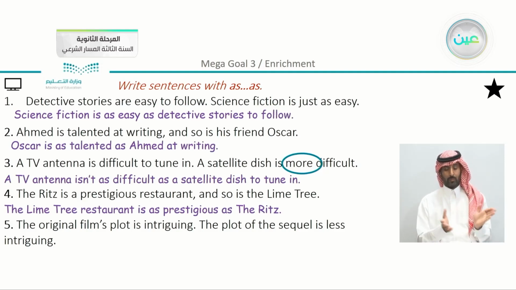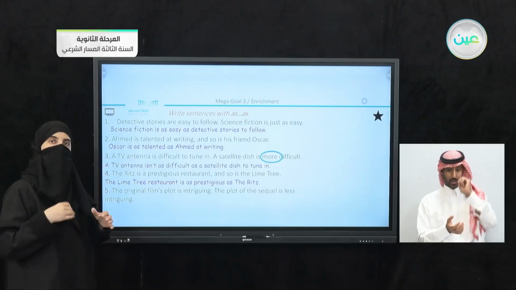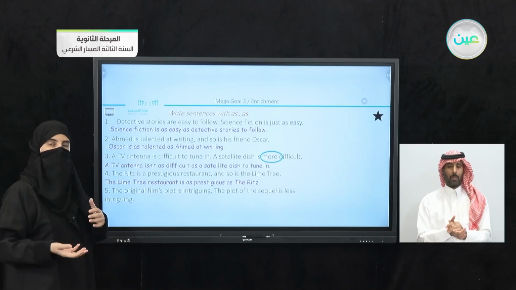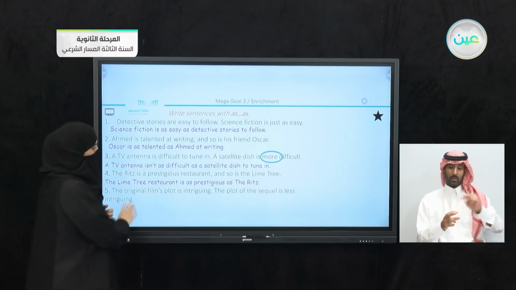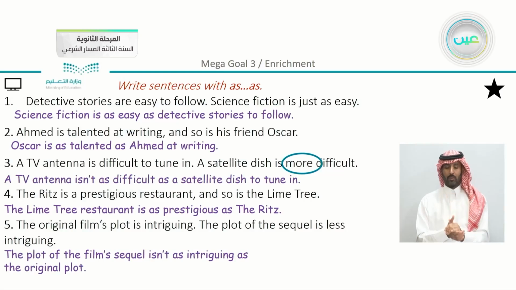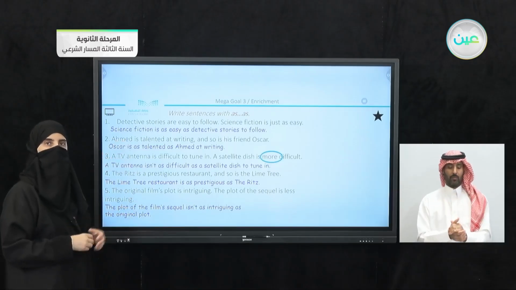So we have here the basic idea is to look for the adjective, and if you are going to use the positive degree, don't forget to use as and as twice. So we have here just to see that the plot of the film sequel isn't as intriguing as the original plot. And you can see from the other examples here that we did the same.